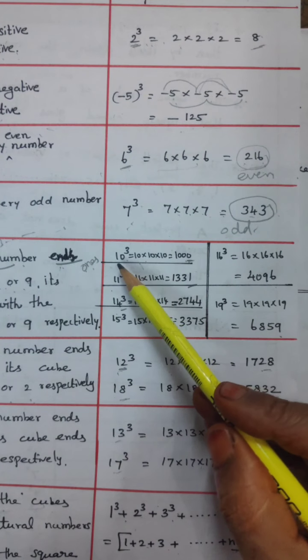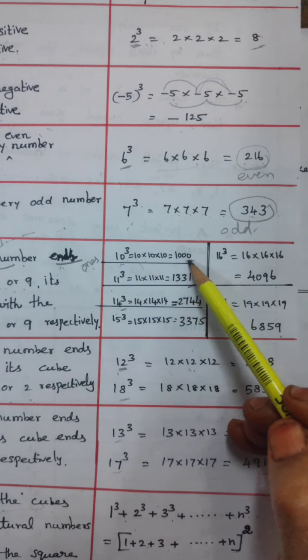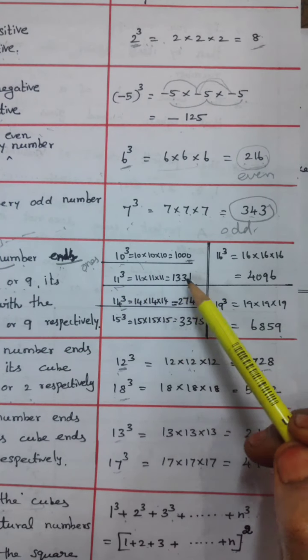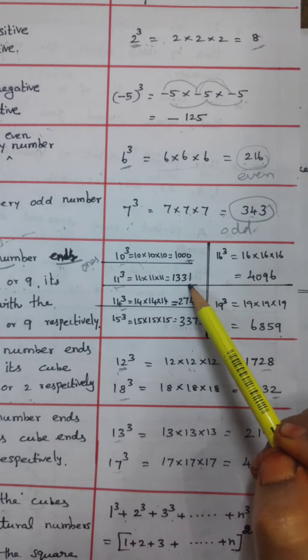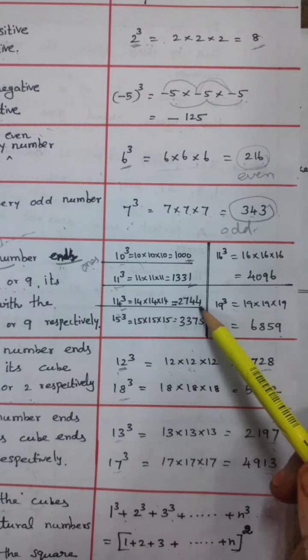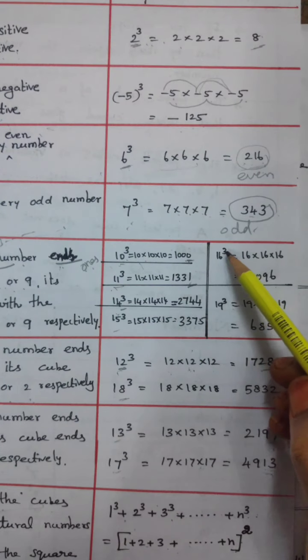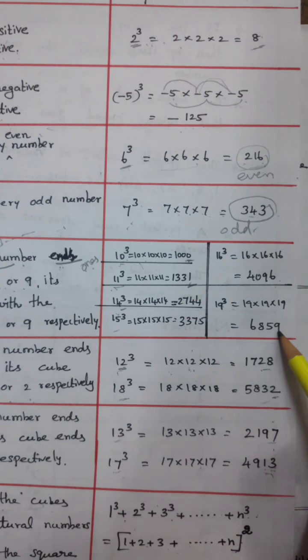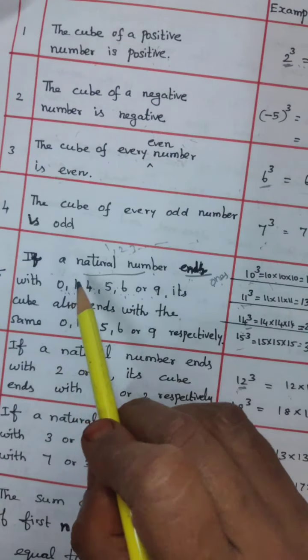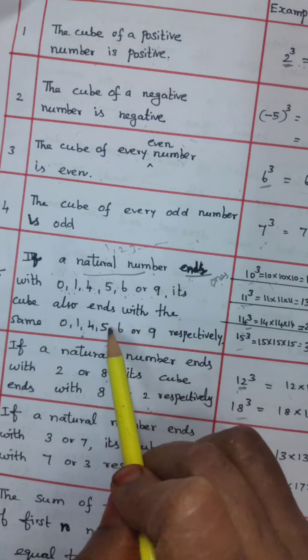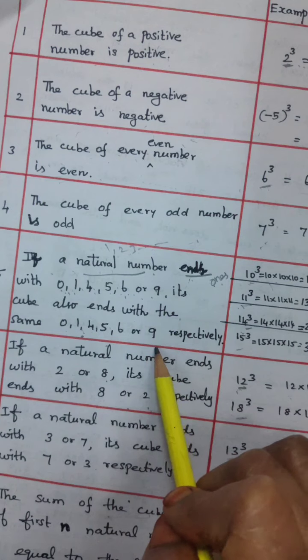Now 10 cubed, for example: 10 cubed ends with 0 only. 11 cubed ends with 1 only. In the ones place, 1 gives 1 only, 4 gives 4 only, 5 gives 5 only, 6 gives 6 only, 9 gives 9 only. So 0 gives 0, 1 gives 1, 4 gives 4, 5 gives 5, 6 gives 6, and 9 gives 9 only.